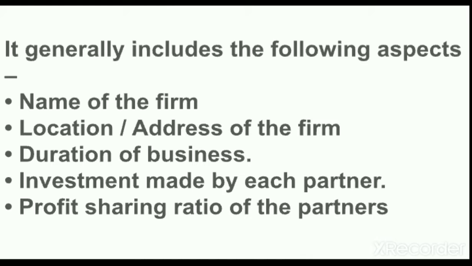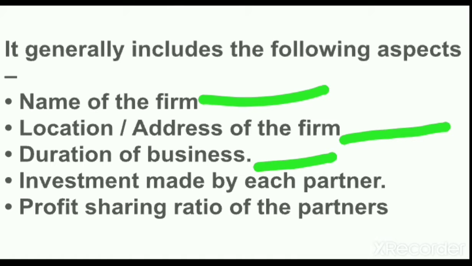So what are the terms which are included in the partnership deed? The name of the firm will be written in the partnership deed, then the location of the firm, that is, the address of the firm, will be clearly written. Then the duration of the business, as we have discussed that the partnership is decided on the basis of time also. The time period of the partnership will be explained, whether the partnership will be wound up at the will of the partners, or it is for a fixed time period. And it can be related to a particular partnership also.